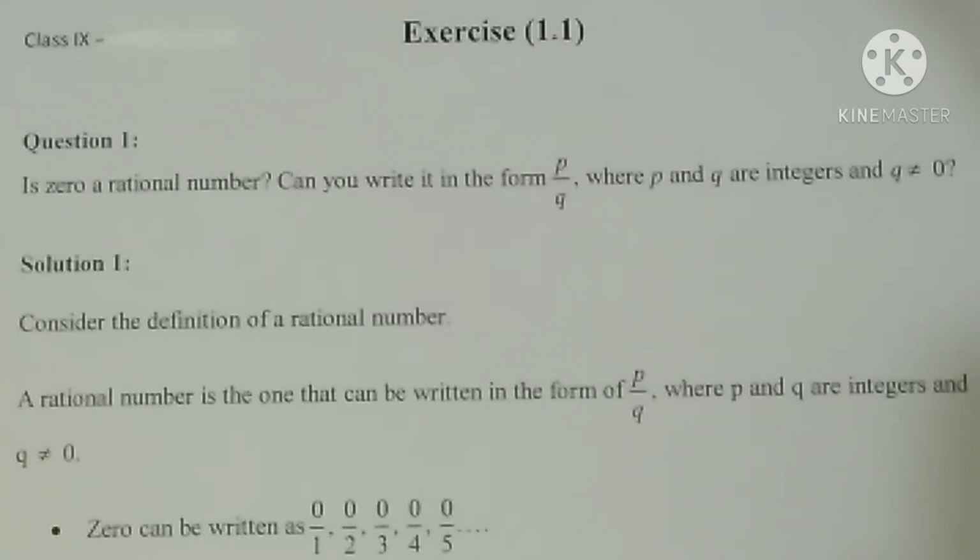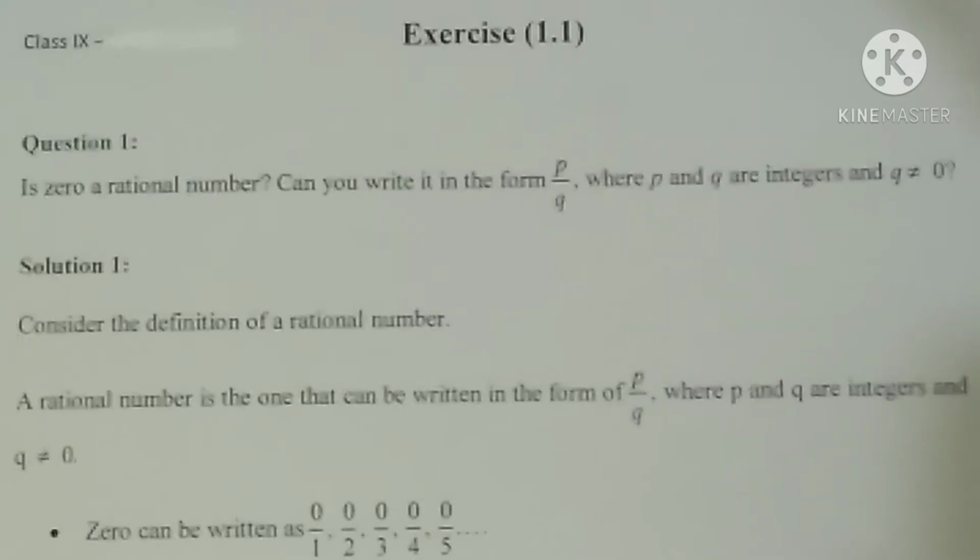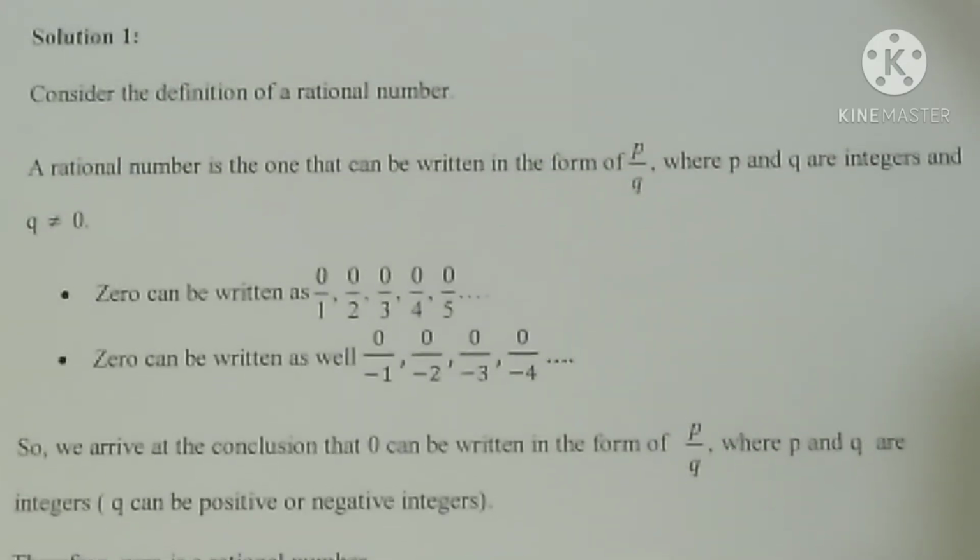We have to consider the definition of the rational number only here. A rational number is the number which can be written in the form p by q, where p and q are integers, q not equal to 0. That you already know. Now the question is asked for 0.